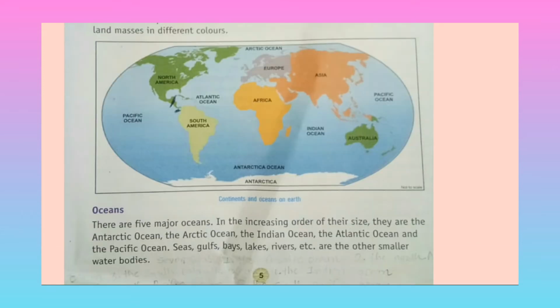Oceans. There are 5 major oceans in the increasing order of their size. They are the Antarctic Ocean, the Arctic Ocean, the Indian Ocean, the Atlantic Ocean, and the Pacific Ocean. Seas, gulfs, bays, lakes, rivers, etc. are the other smaller water bodies.